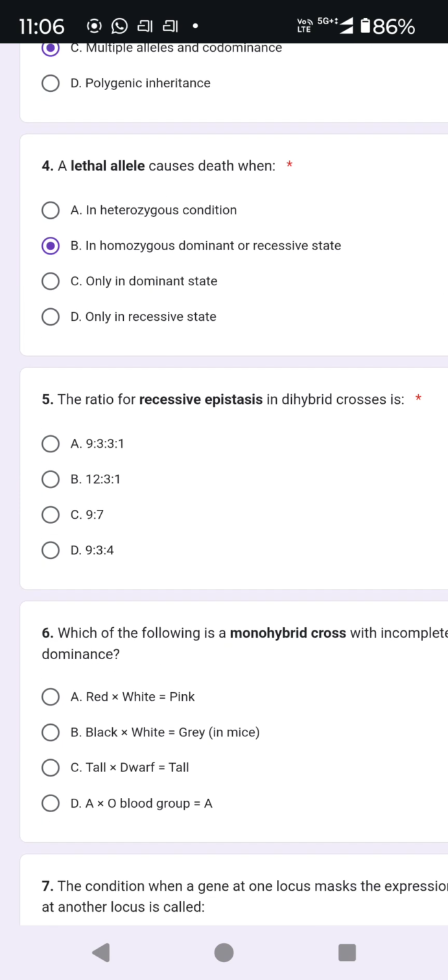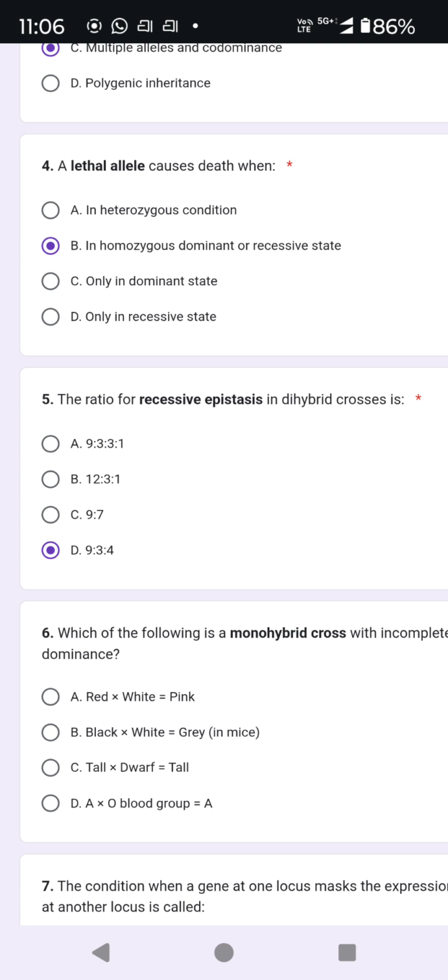Then the fifth question is, the ratio for recessive epistasis in dihybrid crosses is? Options are 9:3:3:1, 12:3:1, 9:7, 9:3:4. The correct answer is 9:3:4. And how does it come?